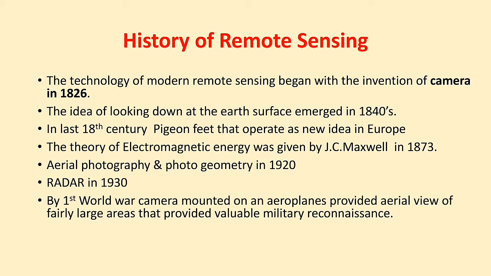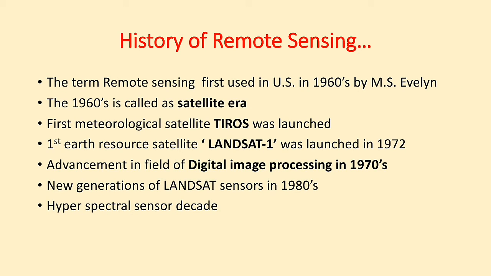By the First World War, that is 1910, cameras mounted on aeroplanes provided aerial views of fairly large surface areas that provided invaluable military reconnaissance. From then until the 1960s, aerial photography remained the single standard tool for depicting the surface from a vertical perspective. Means from 1910 up to 1960, aerial photography was the main technique used in remote sensing.